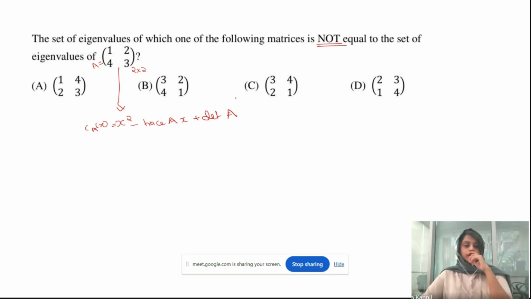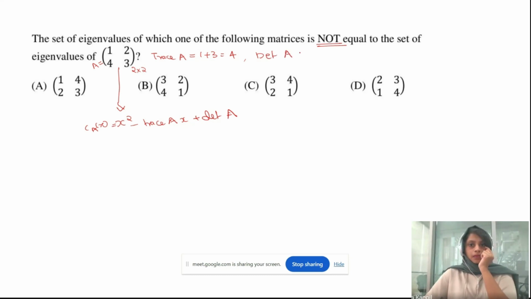This is the characteristic polynomial, correct? And the roots of this characteristic polynomial will be the eigenvalues, correct? So the trace of A here will be 1 plus 3, it is 4, correct? And the determinant of A will be just 3 minus 8, which is equal to minus 5. Okay.